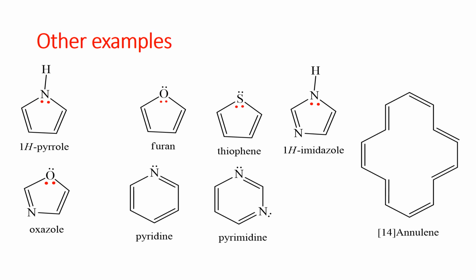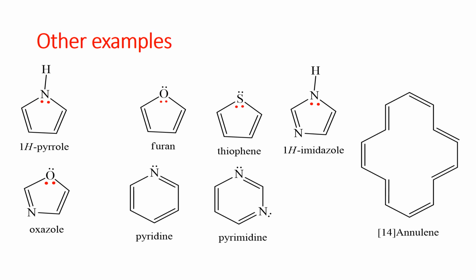So when you look at the pyrrole, together with these two double bonds and the lone pair of electrons on nitrogen, it becomes a conjugated system with 6 pi electrons. That is the same as furan and thiophene. Imidazole also has the same. When you look at the two nitrogen atoms present, one of them will still have the lone pair of electrons, and that lone pair is involved in the pi electron system. That is the same as oxazole.